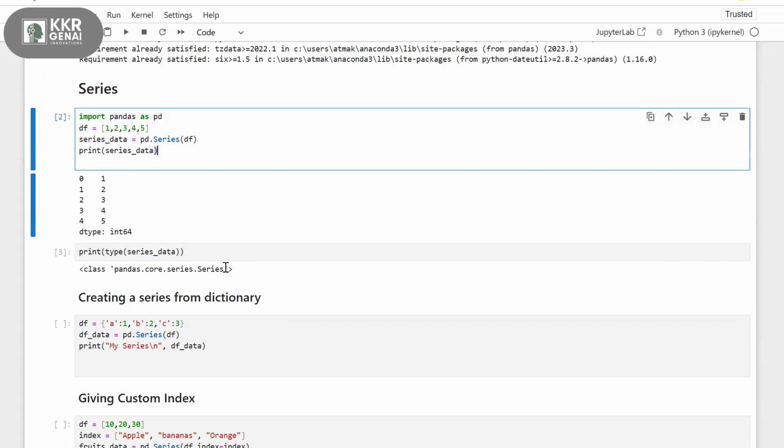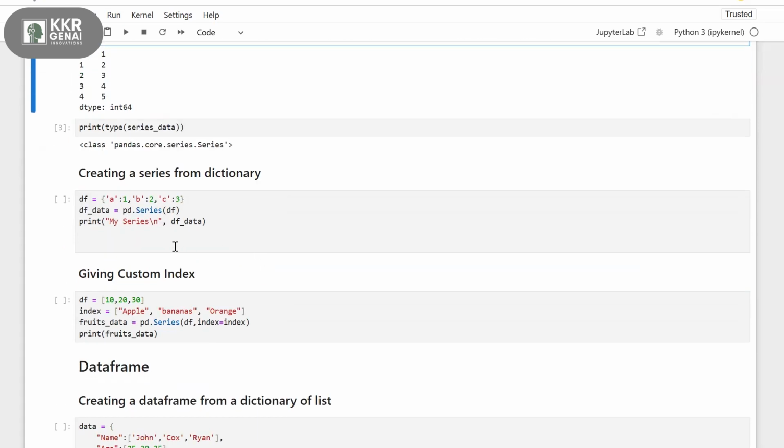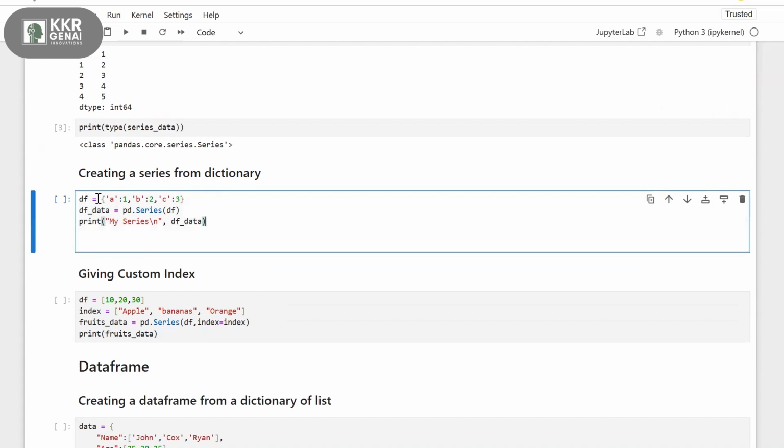Now let's see different ways of creating this series. Let's say I have the dictionary df equals to {a, b, c} as my keys, and 1, 2, 3 are my values. So this is my dictionary, and I'm converting this dictionary into a series. Again, I'm using pd.Series of my data.